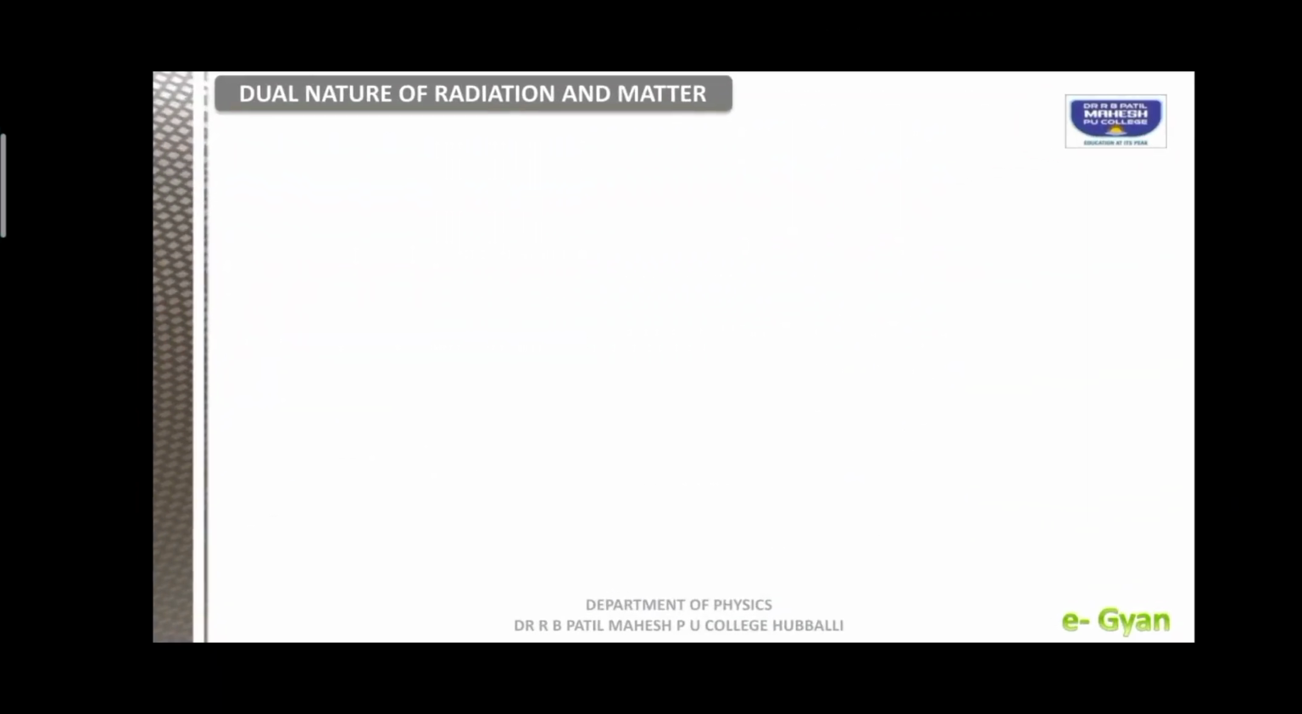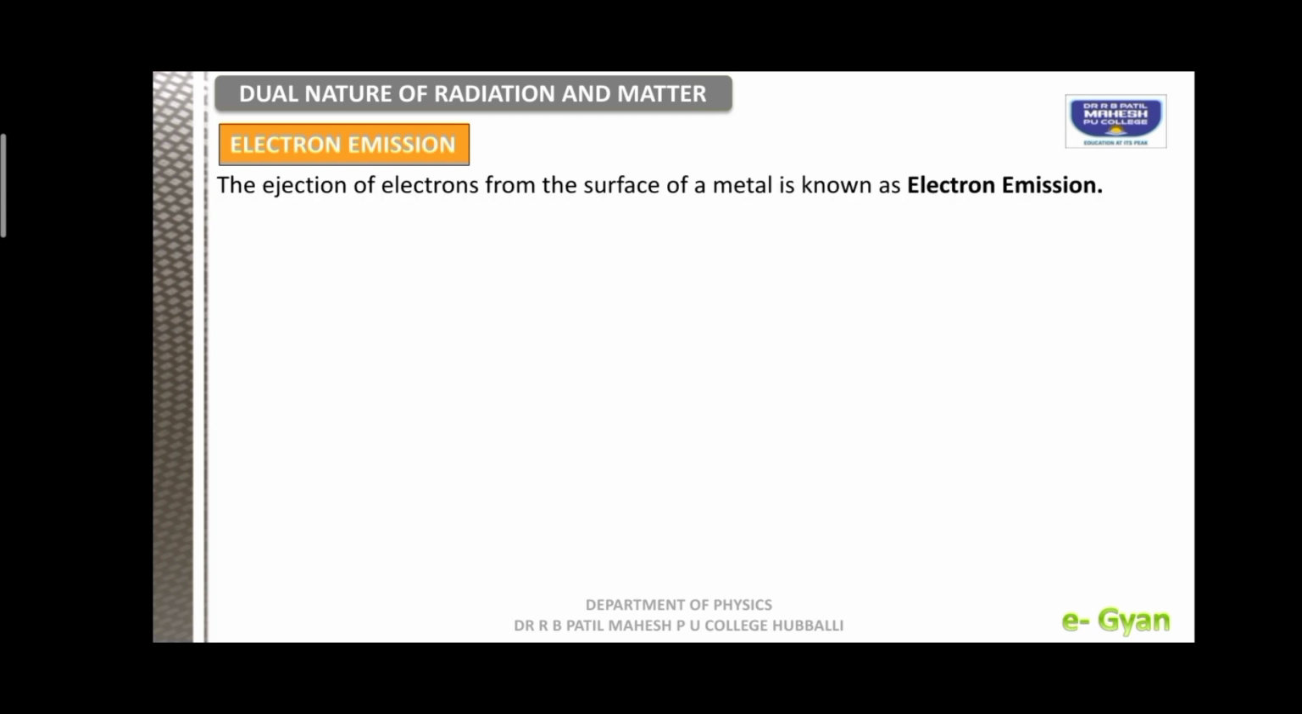We will go with the first definition, that is electron emission. What is electron emission? The ejection of electrons from the surface of a metal is called electron emission. We know that electrons are responsible for conductivity in a metal. But what happens when an electron jumps from the metal surface? Immediately the metal surface acquires a positive charge, and due to the attractive pull, the electron will come back.